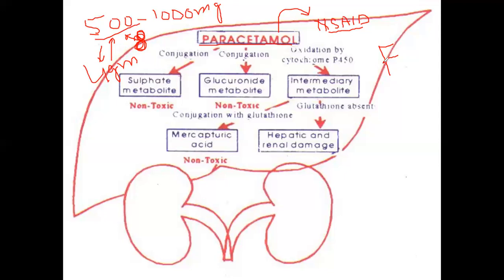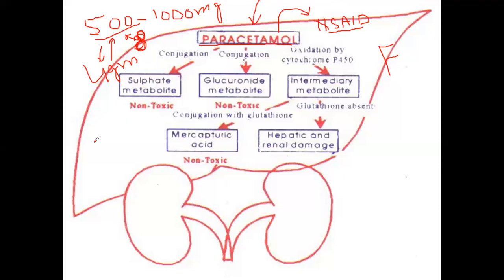So now let's proceed: suppose someone takes more than 8 tablets per day, or more than 4 grams per day of paracetamol, what would happen to his liver, and what toxicity will this paracetamol cause to the individual? So normally, if we take paracetamol, it is metabolized within the liver,